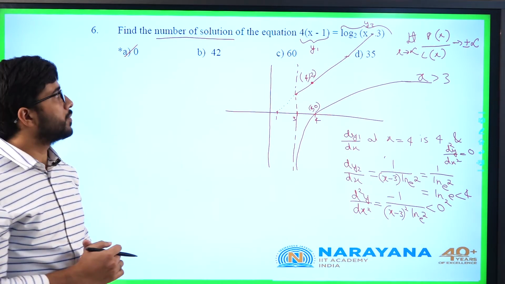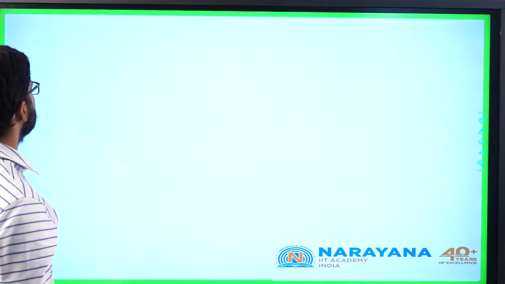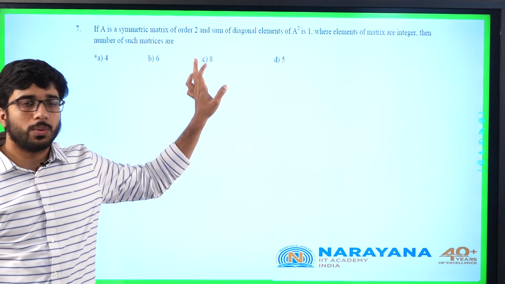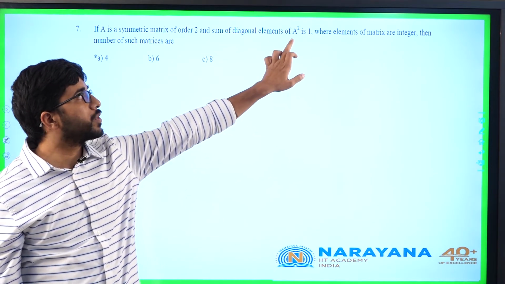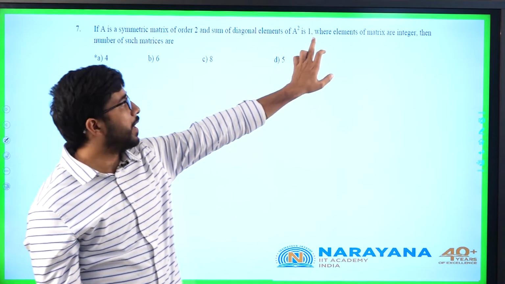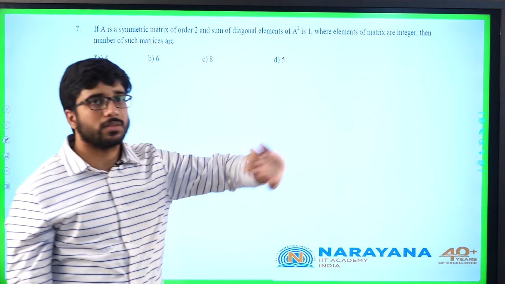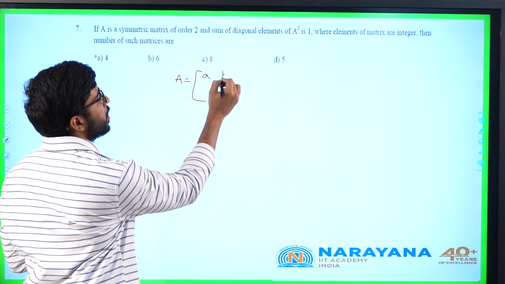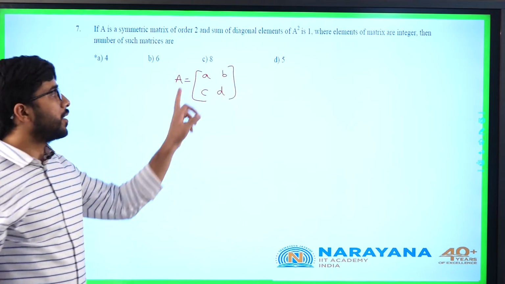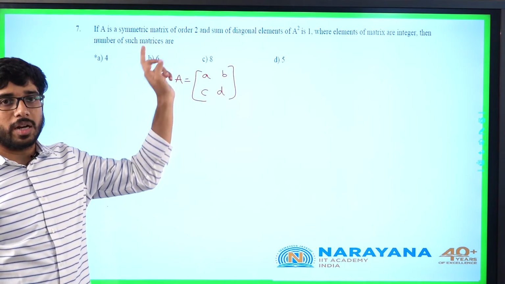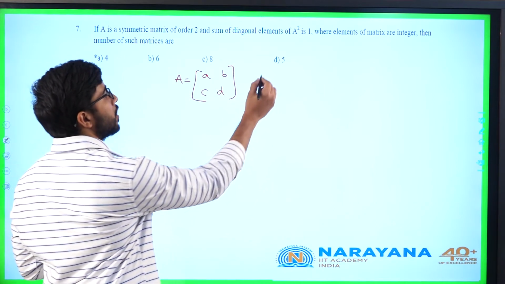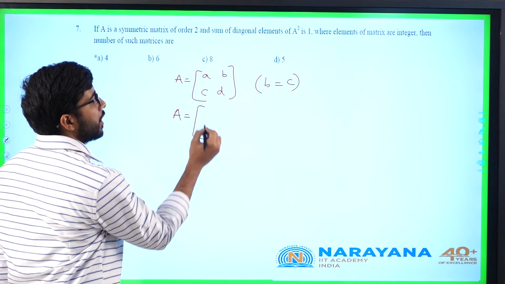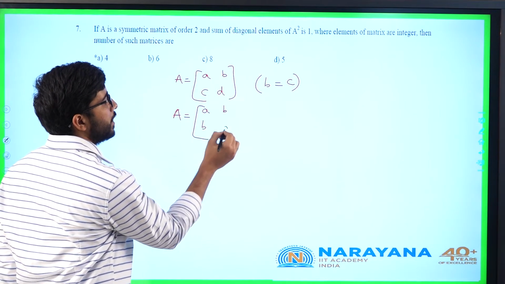Let us go for the 7th question. A is a symmetric matrix of order 2 and the sum of diagonal elements of A square is 1, where elements of the matrix are integers. If I am taking the matrix A as a, b, c and d, he is saying all 4 are integers and it is a symmetric matrix. So if it is a symmetric matrix, b will be equal to c. I will again write A as a, b, b, d.